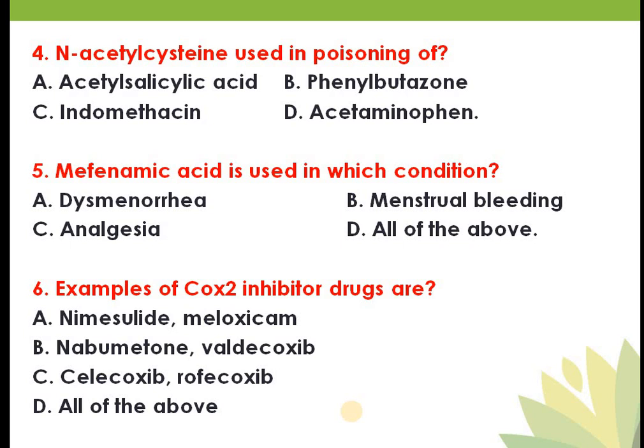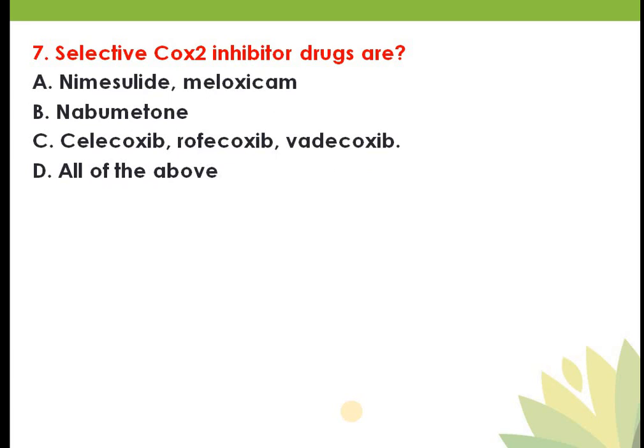In this question a lot of your questions have been covered. What is your next question? That is question number 7. Selective COX2 inhibitors are: option A meloxicam, option B nabumetone, option C celecoxib, rofecoxib, valdecoxib, option D all of the above. So in this case your correct answer is option C.